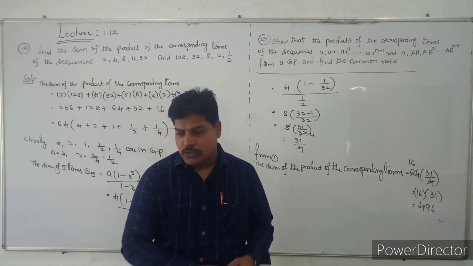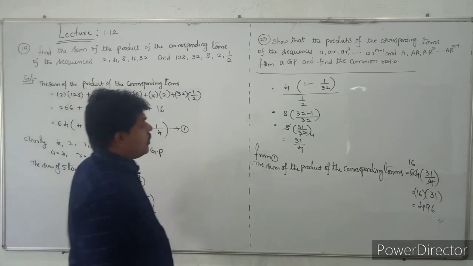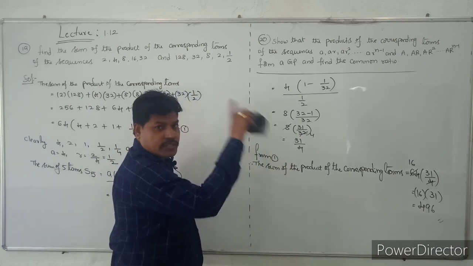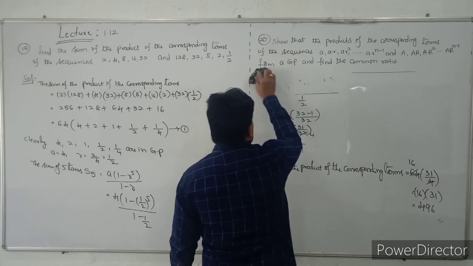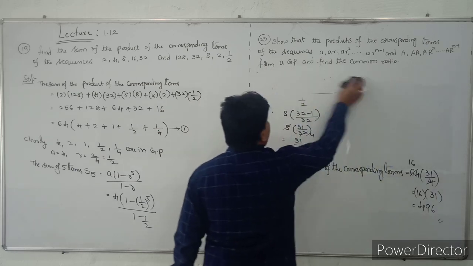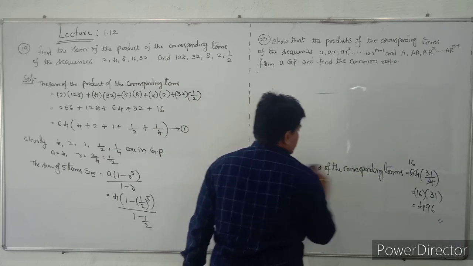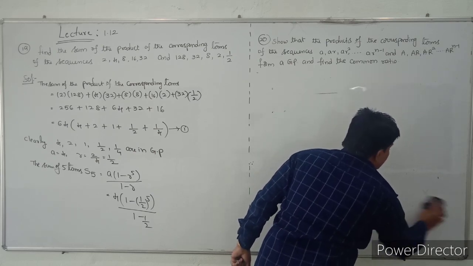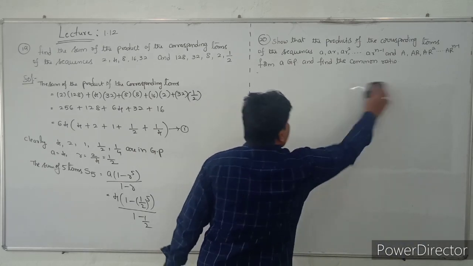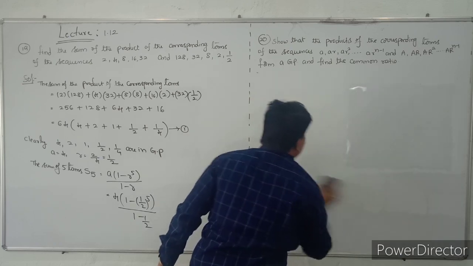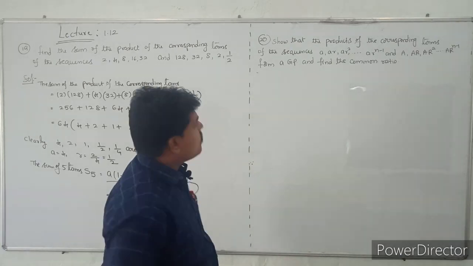Okay, students. So see the question number 20. Are all understood, students? So see the next question. What is the question number 20?